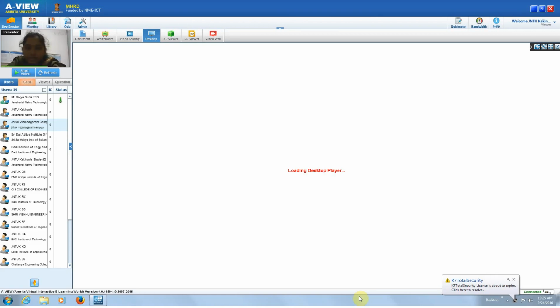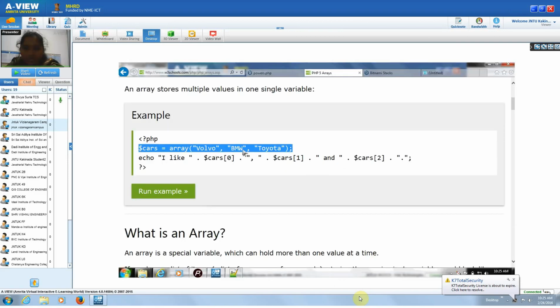See here, this is a type of array declaration. $cars is array of Volvo, BMW, Toyota. Whenever any key is not declared, it will take indexes from 0 onwards. So $cars of 0 means Volvo, $cars of 1 means BMW, and $cars of 2 means Toyota.